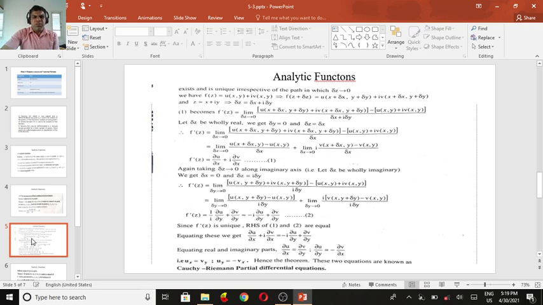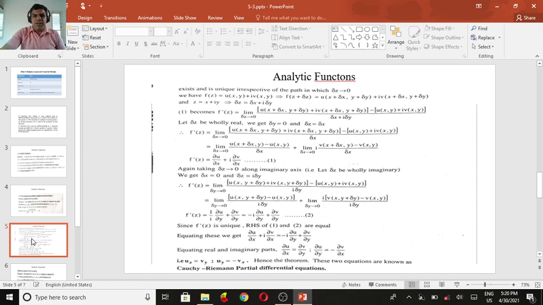So the derivative of f of z should be equal to limit delta x tends to 0, u of x plus delta x, y plus delta y plus i v of x plus delta x, y plus delta y minus u of x, y plus i v of x, y. So I replace z, delta z replaced by delta x plus i delta y, x replaced by x plus delta x, y replaced by y plus delta y. Similarly, the variables change, so the function changes.